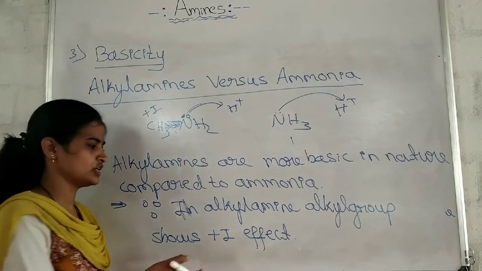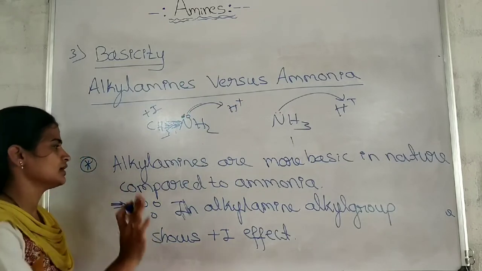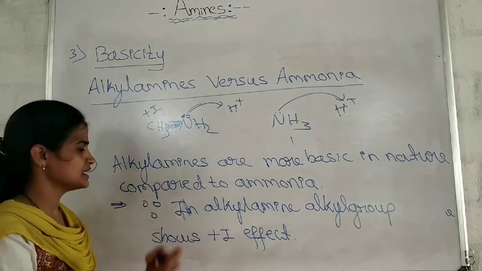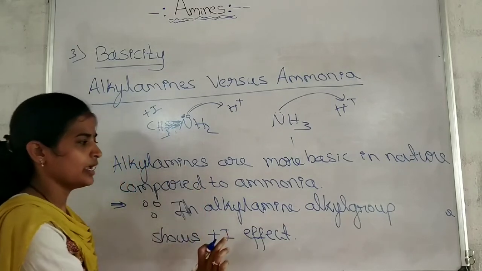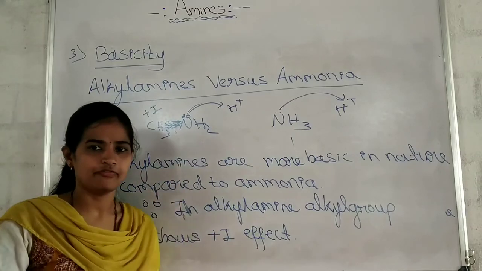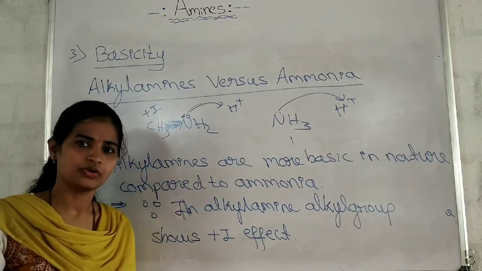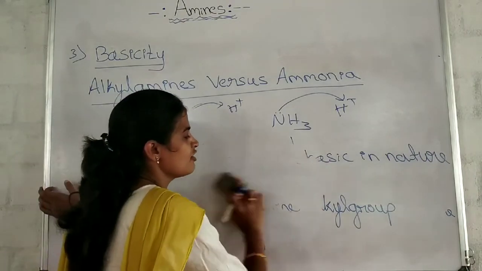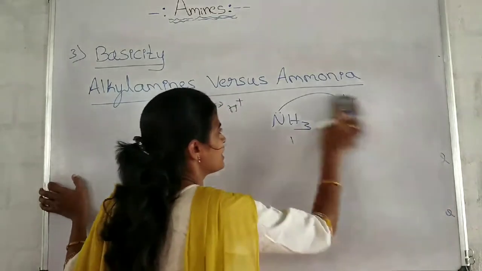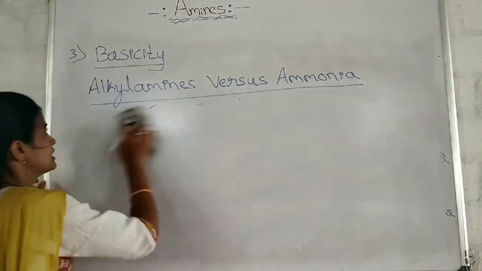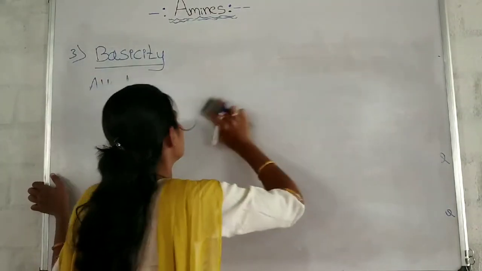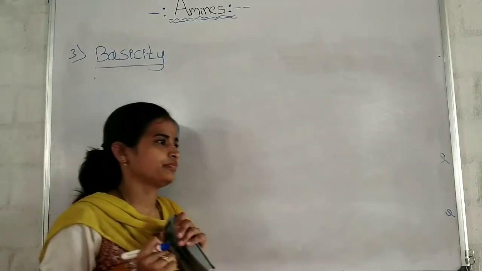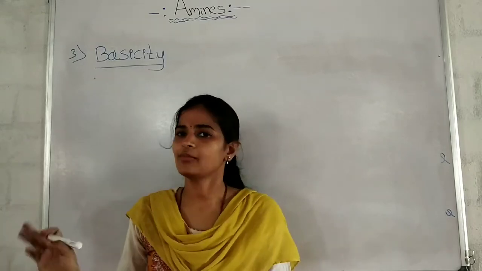That all explanation is not needed to write here. You should understand that alkyl amines are more basic in nature compared to the ammonia. What is the reason for that? In alkyl amine, alkyl group shows plus I effect. Enough. Okay. Now we have discussed the comparison of basic nature of the alkyl amine and ammonia. Alkyl amines are more basic in nature.